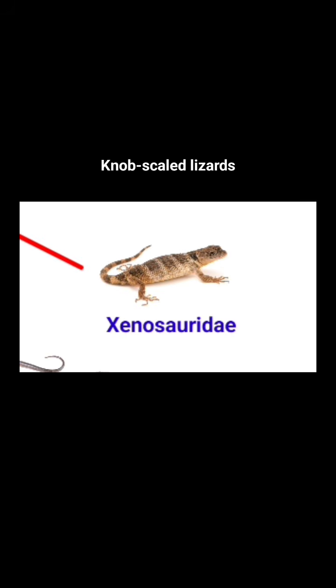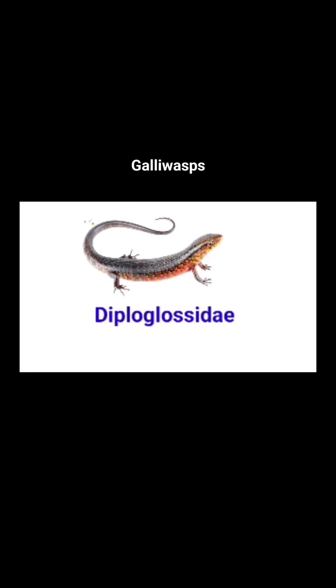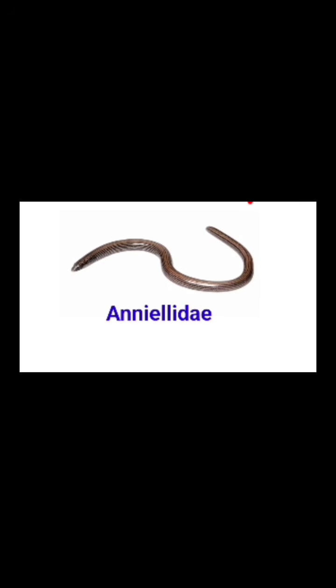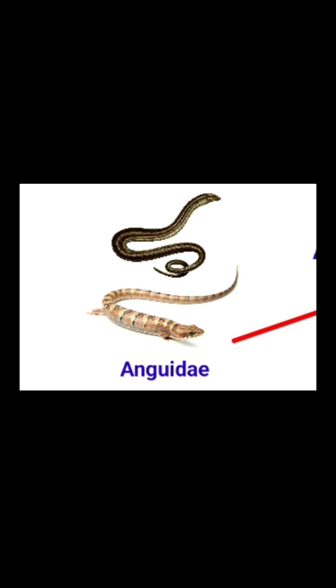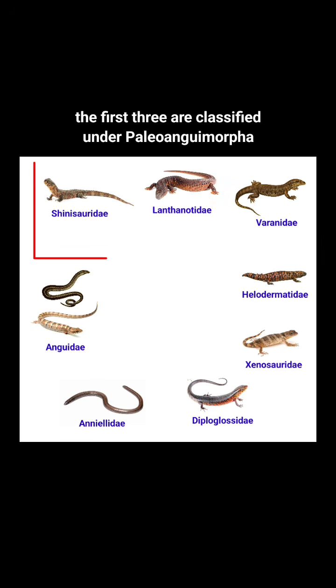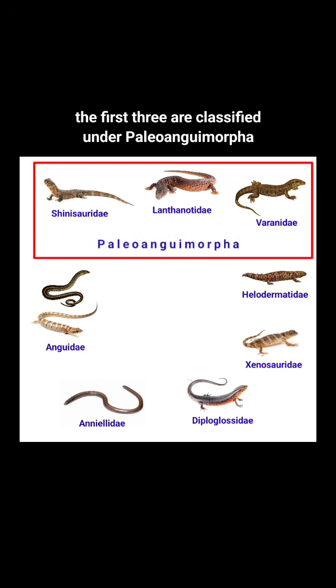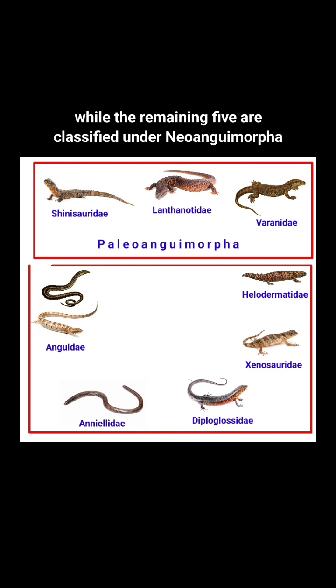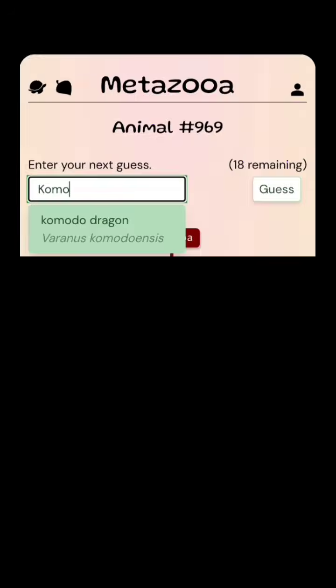Xenosauridae, knob-scaled lizards. Diploglossidae, gallywasps. Anniellidae, American legless lizards. And Anguidae, glass and alligator lizards. Amongst the 8 families, the first 3 are classified under Paleoanguimorpha, while the remaining 5 are classified under Neoanguimorpha.